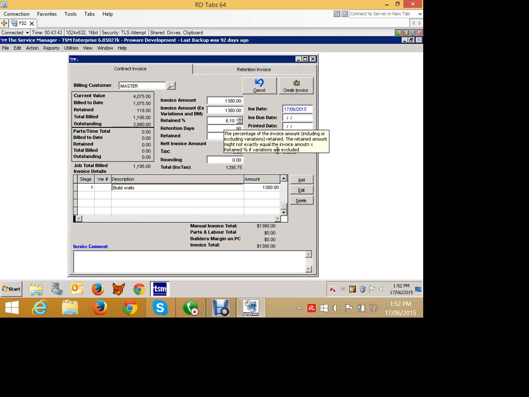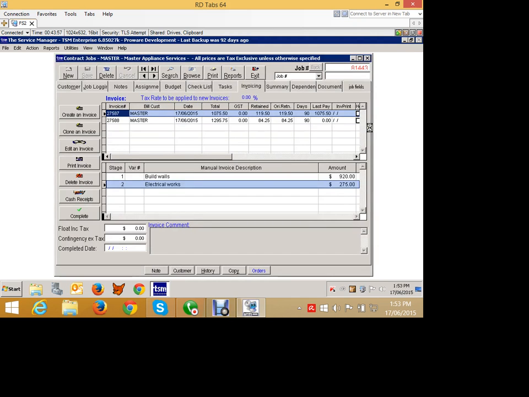Because we've exceeded 5% of the total. So it's only calculating the difference to get us up to 5% of the total. Remember, retention was 10% retained, up to 5% of the total. So we're very happy with that. We'll go and create that invoice, which is fantastic. We've built the invoice, and we keep going, and we do more work, and we invoice, and we do more work, and we invoice.